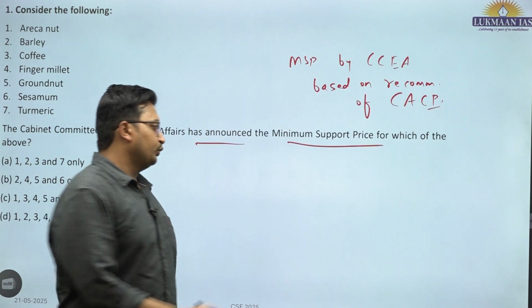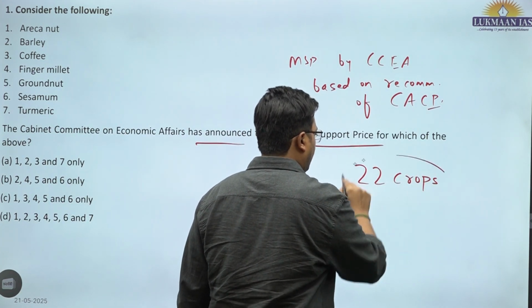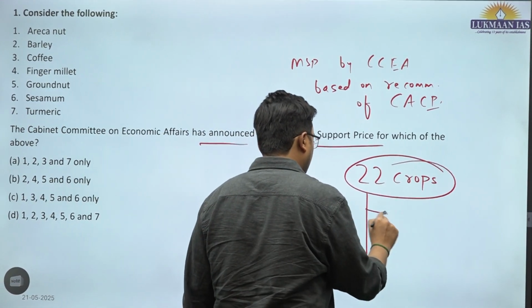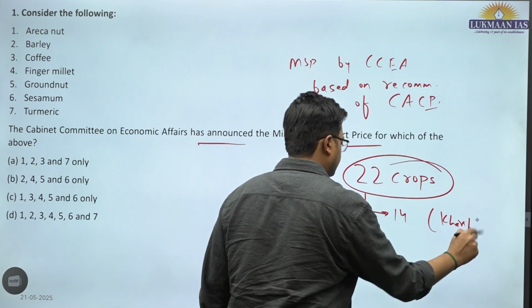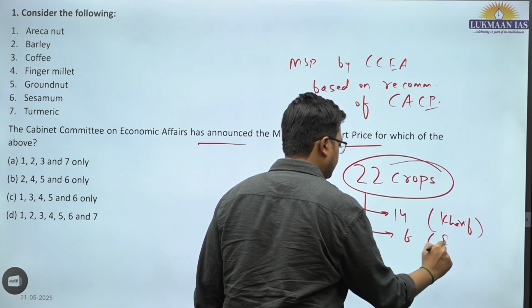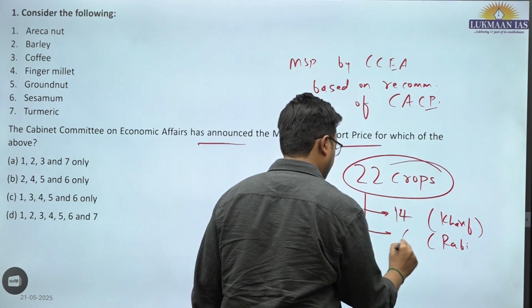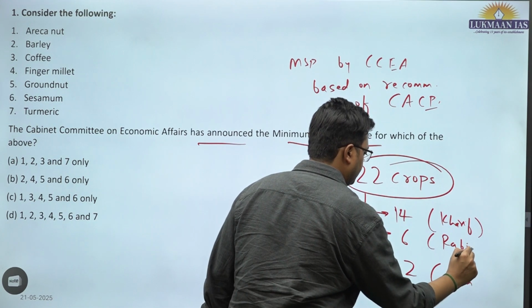A total of 22 crops are taken for which MSP is announced. Of these, 14 are Kharif crops, 6 are Rabi, and 2 are commercial crops.